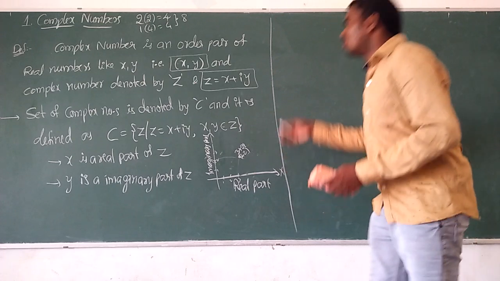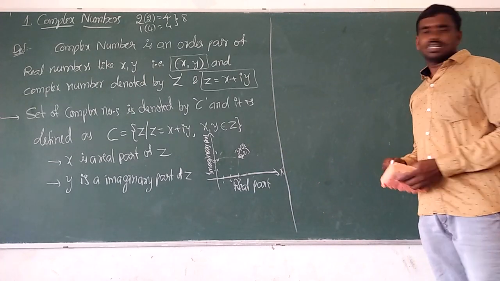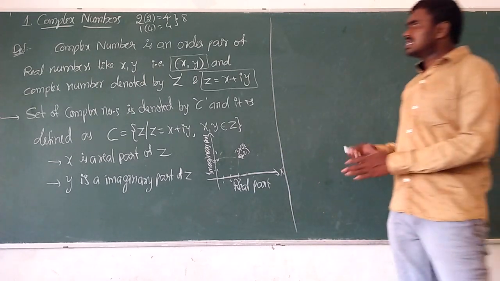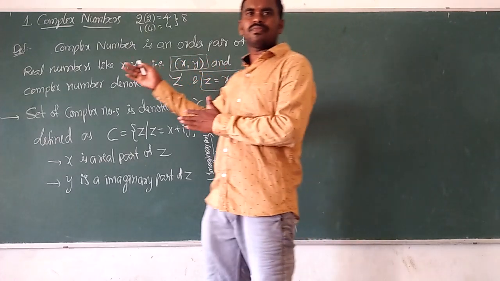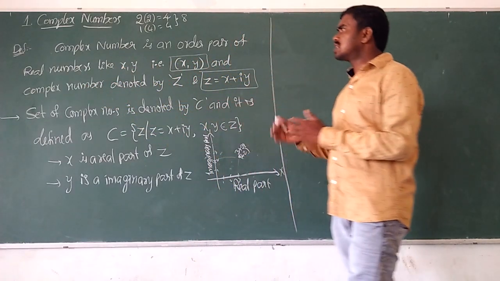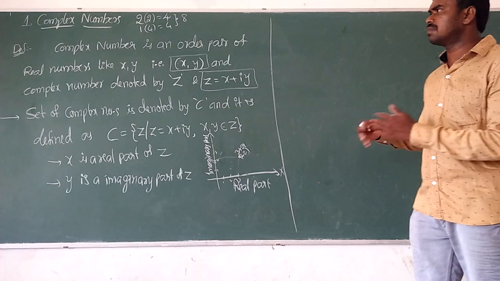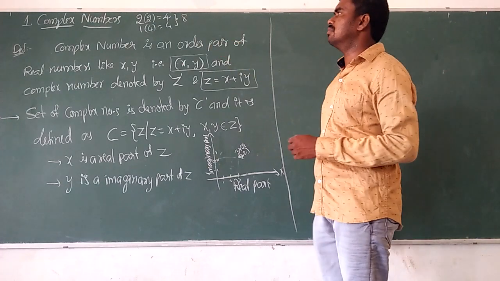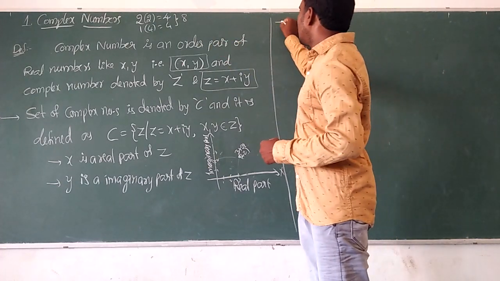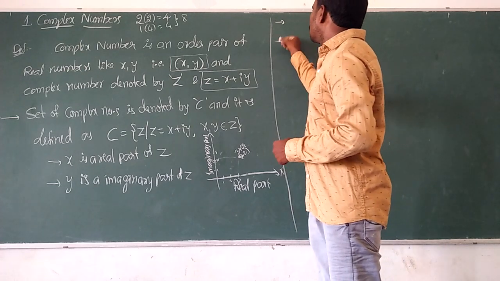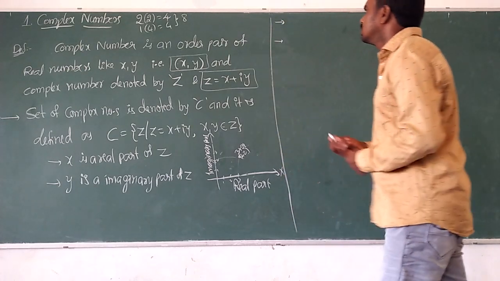So this is about complex numbers. What are the sums? What are the topics? What are the subjects in this complex number? One by one, I will tell you. Note these points.